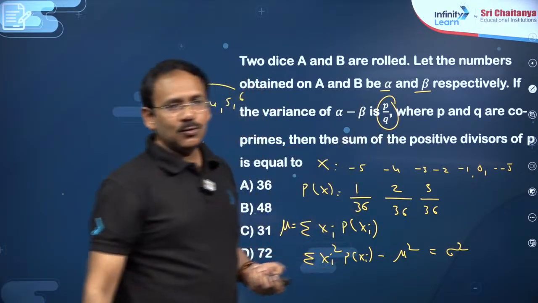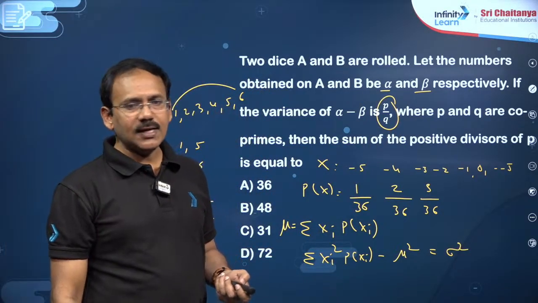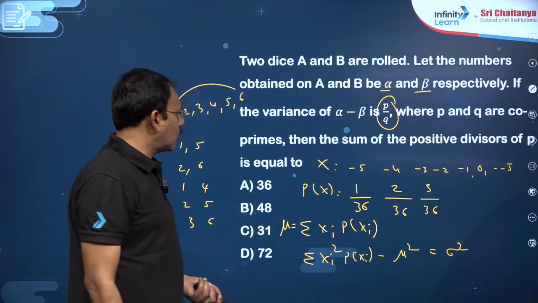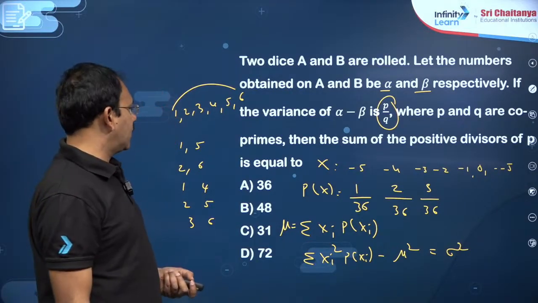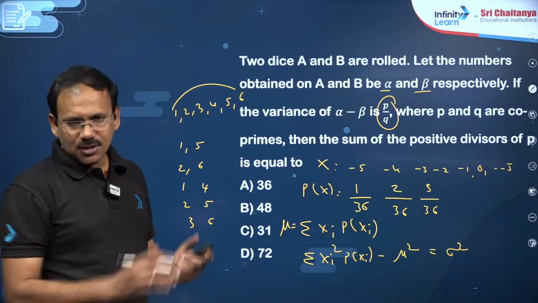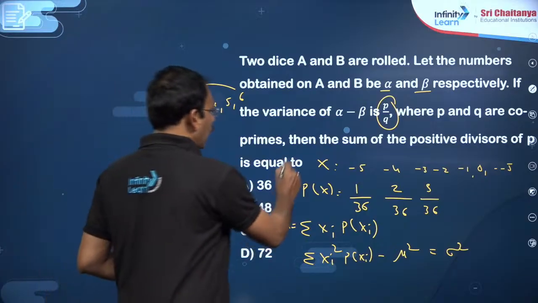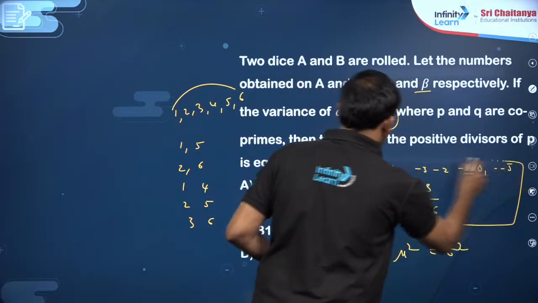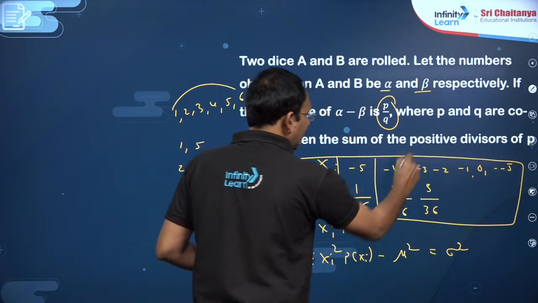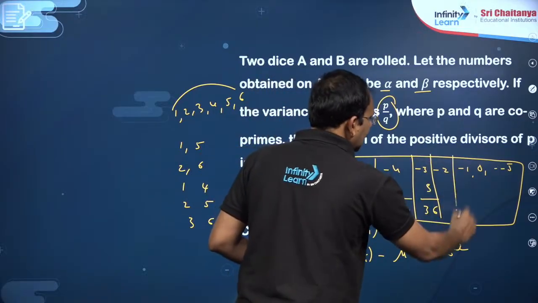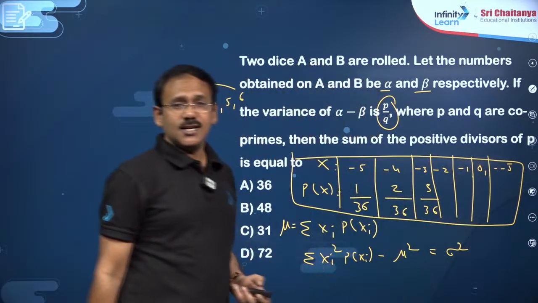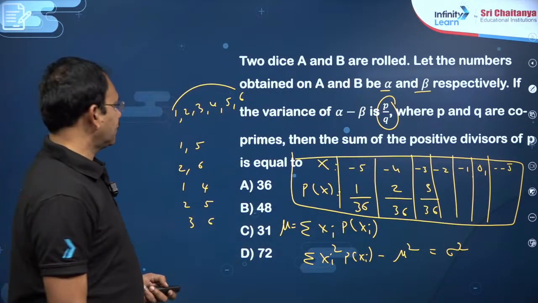You can take P by Q in the simplest form, that means they are relatively prime. So you can automatically find the sum of positive divisors of P. So this is all calculation. First you form this table, then the problem is done, my dear friends. So what is the variable? What are their probabilities? That you need to identify. Got it, dear students? Next.